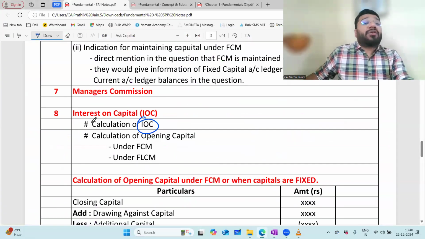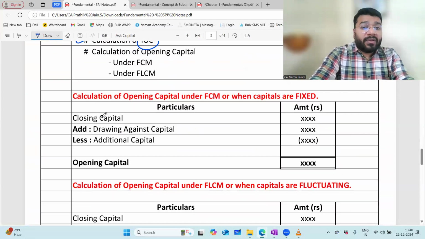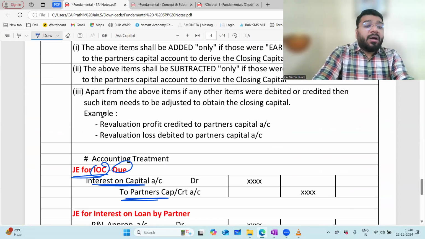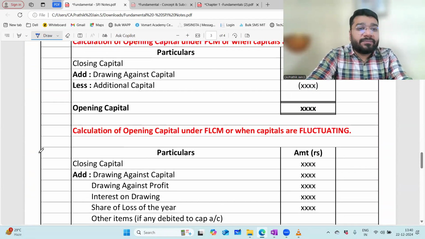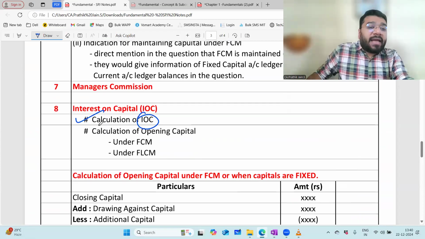So in the context of IOC, I discussed with all of you the calculation of IOC. Then I discussed the accounting treatment of IOC. What are we yet to discuss? Calculation of opening capital.